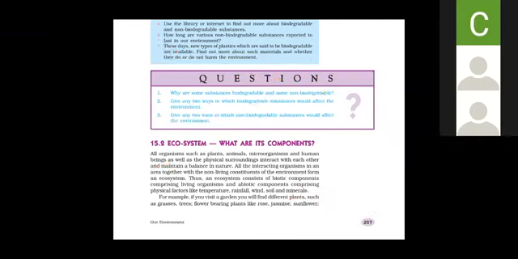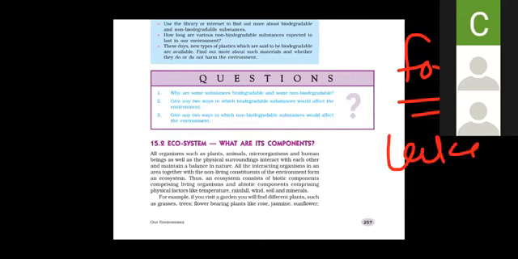So what are the examples of a natural terrestrial ecosystem? The example for this is the forest. Forest is the naturally formed terrestrial ecosystem, while lake, pond, these are the aquatic but naturally formed ecosystems.